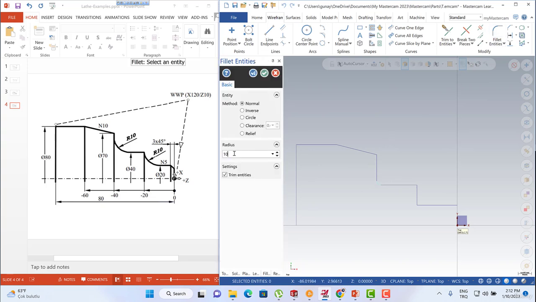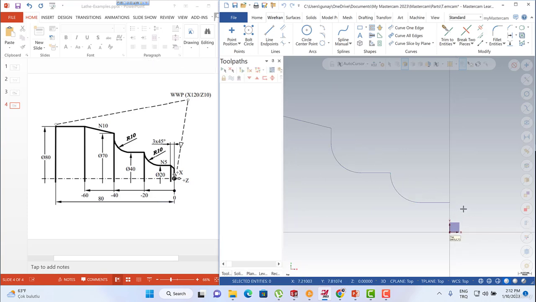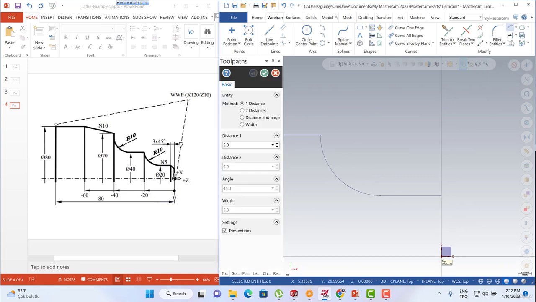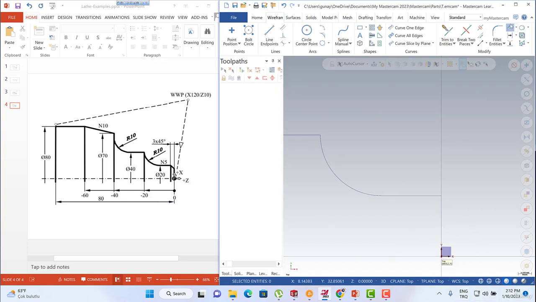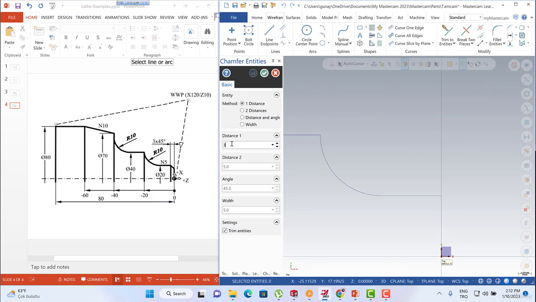and this is the 10 millimeter radius, and another 10 millimeter radius is here. As a final, we just need to create some chamfer here. This chamfer, of course, before the chamfer we need to create another line here, and then we can create our chamfer with 3 millimeters, and that's it.